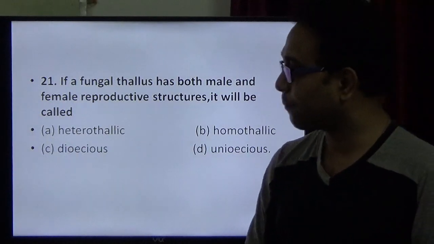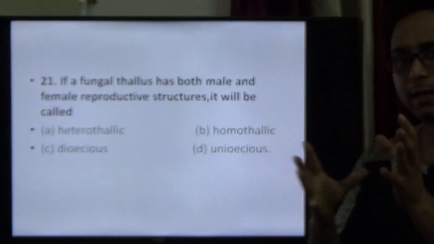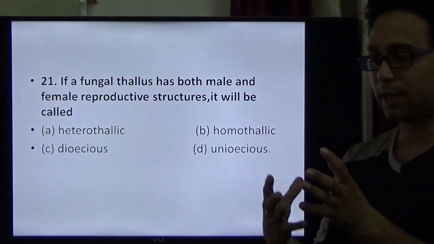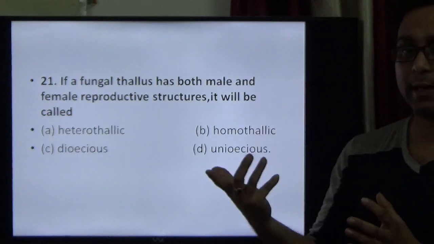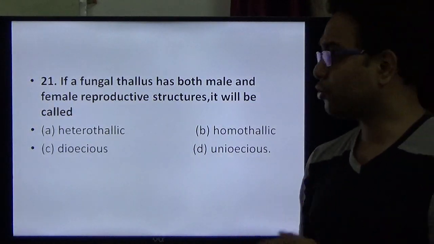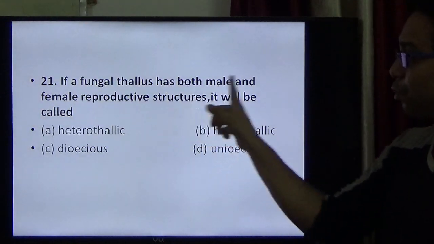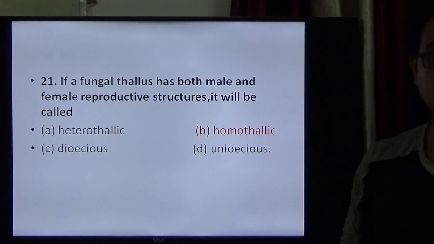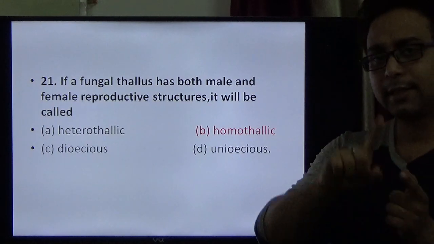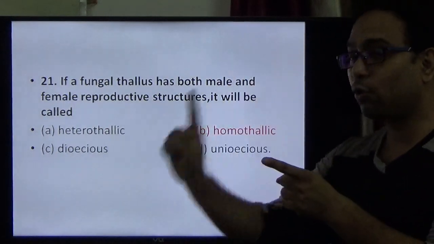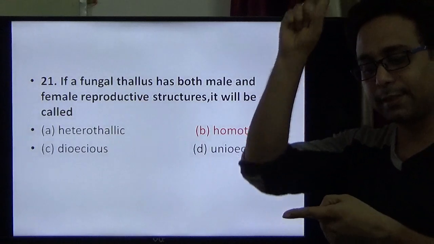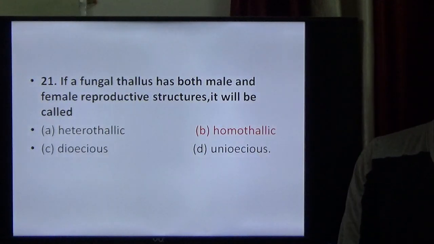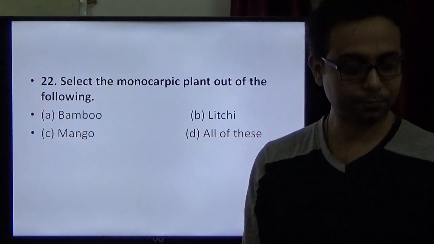Question number 21. If a fungal thallus, the fungus body, does not differentiate into parts like roots and stem, it is called a thallus. If it has both male and female reproductive structures, it would be called homothallic. Homo means the same. That means two sexual parts are present in the same thallus. So option B is the right option.